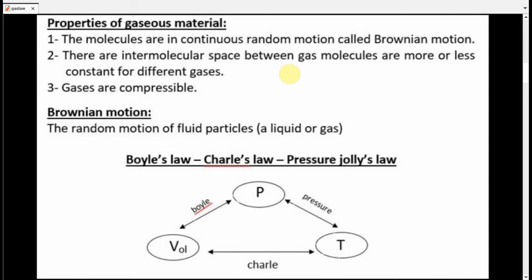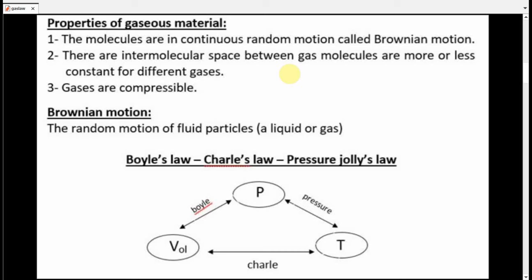The properties of gas. Number one, the molecules are in continuous random motion. This motion of gas particles is called Brownian motion, and this is a very important definition. So we must know that Brownian motion is the random continuous motion of gas molecules. So Brownian motion is connected with gas molecule motion.